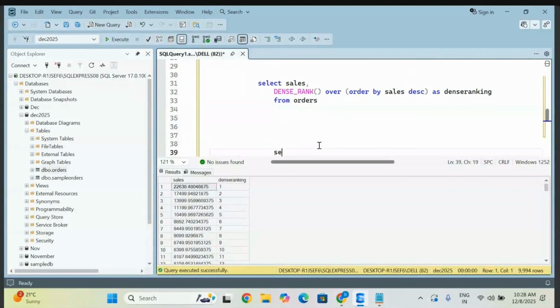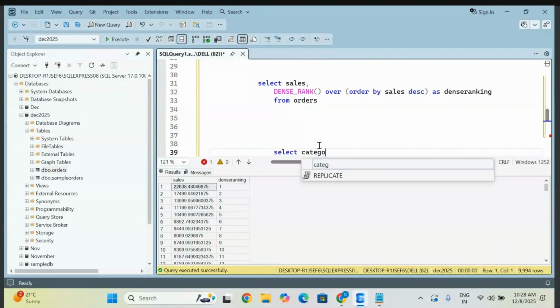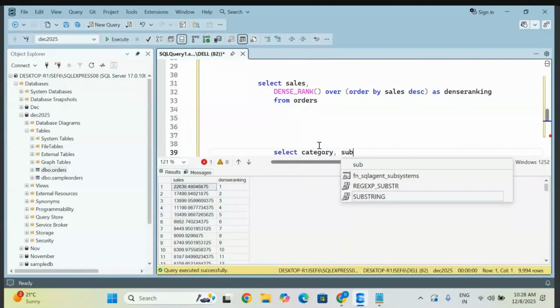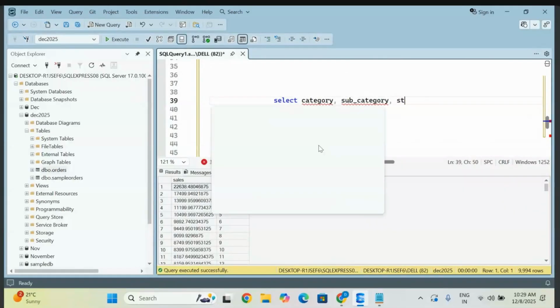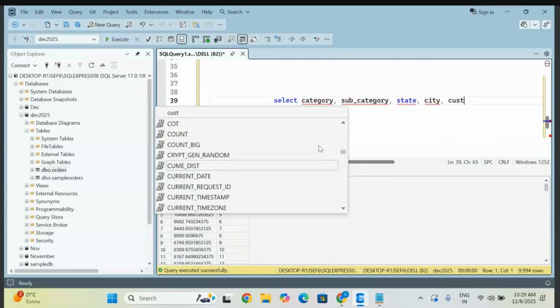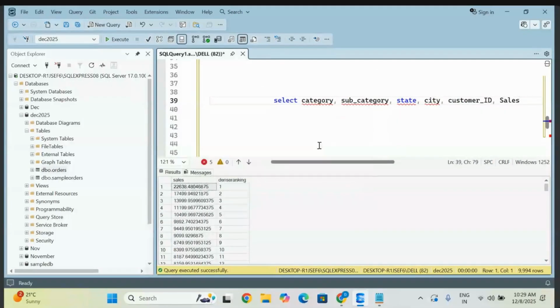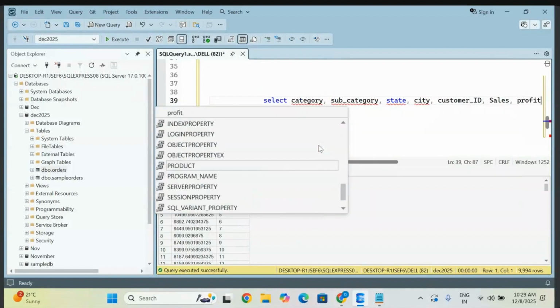Just add so many columns. Let me give the same thing, category. You can take subcategory, though I don't know if the subcategory hyphen is there or not. Let me check first. And let me take some state, some city, or any customer ID. That is fine. Sales you can take, profit you can take. So that is a simple thing.